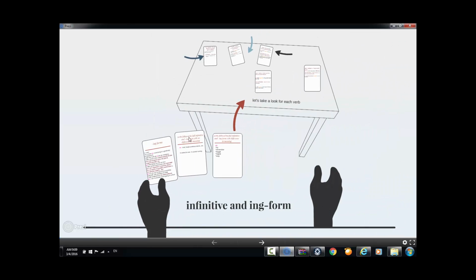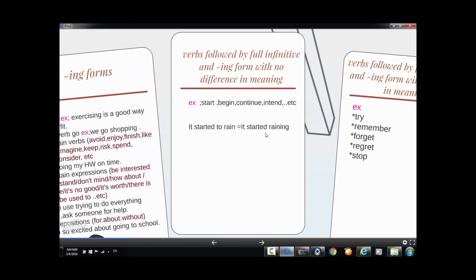Okay, now let's take another slide, which is verbs followed by full infinitive and ing form with no difference in meaning. It means that we have some verbs that can be followed by the full infinitive, or can also be followed by the ing form, but the meaning is the same.